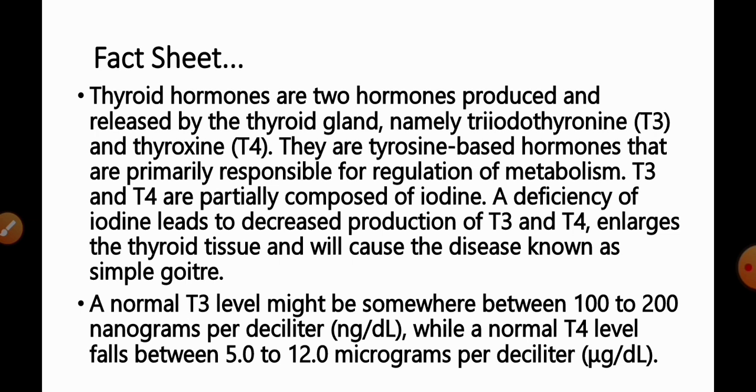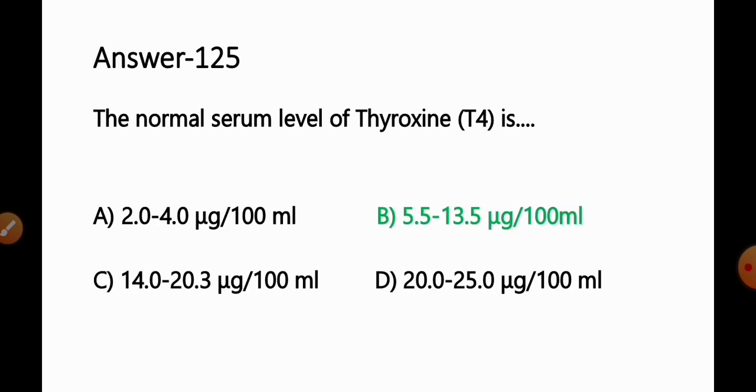Talking about the normal values of thyroid hormones, that is T3 and T4, a normal T3 level might be somewhere between 100 to 200 nanograms per deciliter, while a normal T4 level falls between 5 to 12 microgram per deciliter. So we can say from the given information, for T4 it is 5 to 12 microgram per deciliter. So option B, 5.5 to 13.5 microgram per deciliter will be the most appropriate answer for this question.